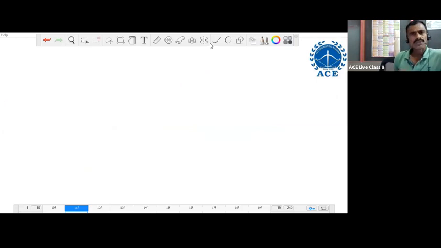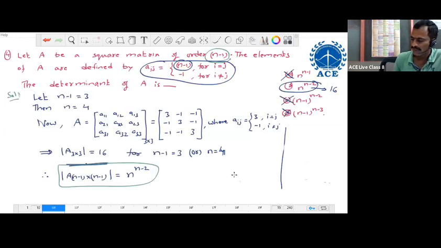We can choose a 2 by 2 matrix, 3 by 3 matrix, 4 by 4 matrix, any one, no problem, because in the problem itself the condition is not given. If a condition is given like n greater than 2, or n greater than 3, or n greater than or equal to 3, then according to that condition we can choose a particular order. Here the condition is not given, which means we can choose any order. So it is better to choose second order or third order only.